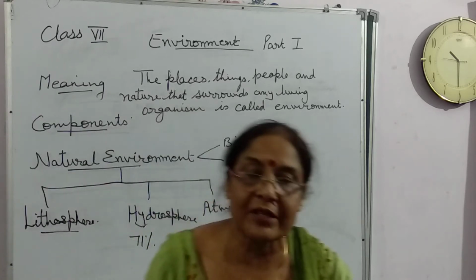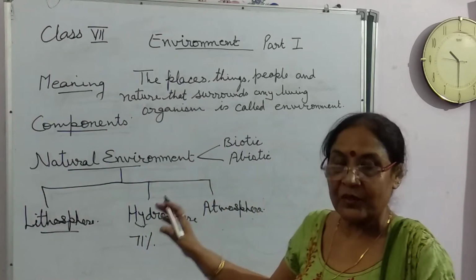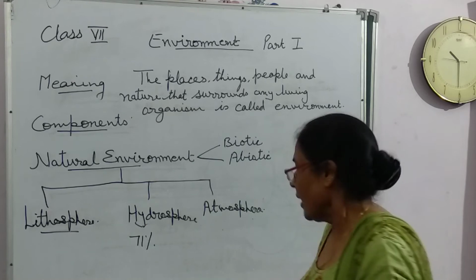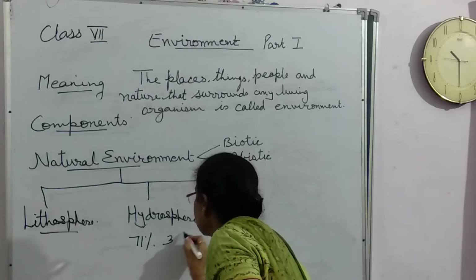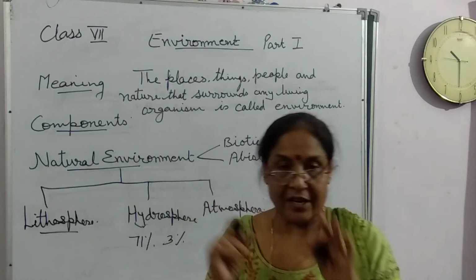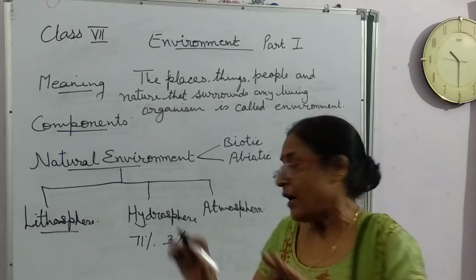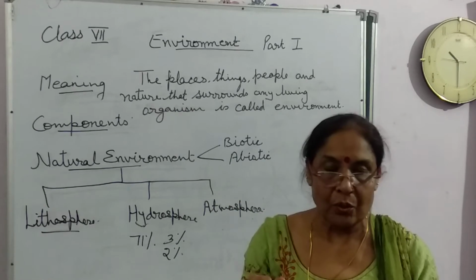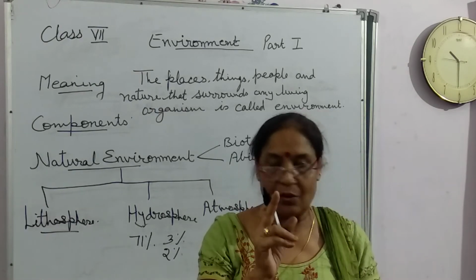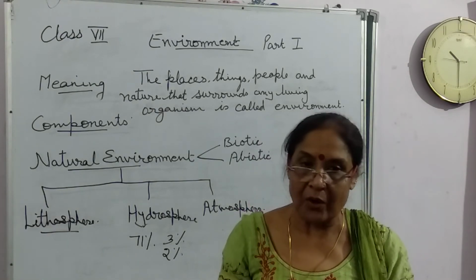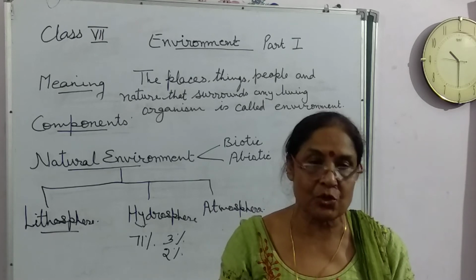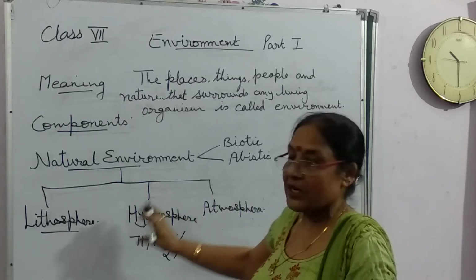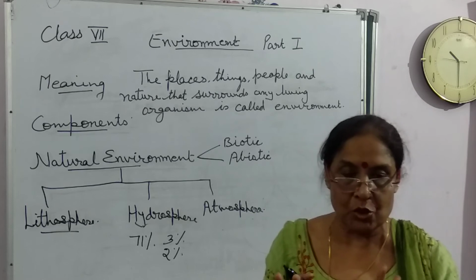That's why our earth is known as the watery planet also. Only 3% fresh water is available on the earth and 2% is under the snow. Only 1% water is available as fresh water. So the hydrosphere means the water is very precious to us.